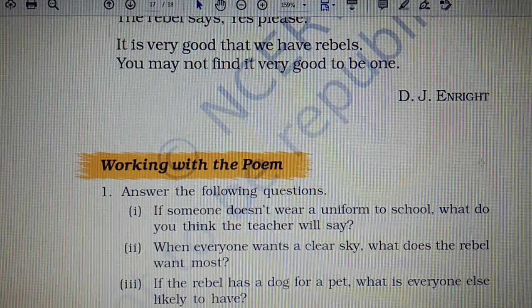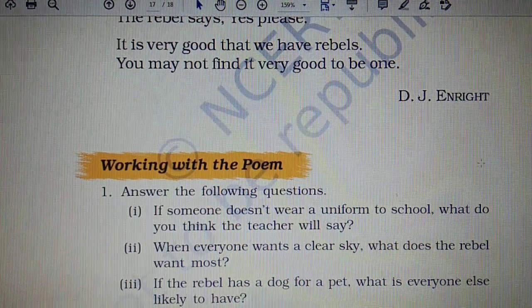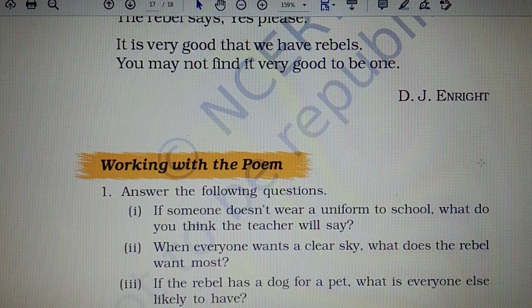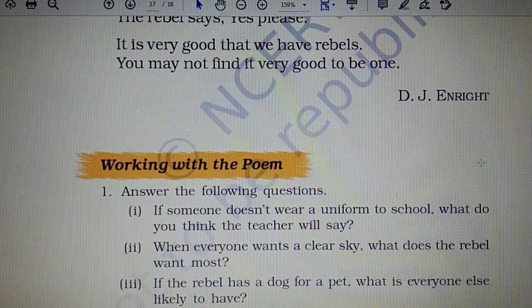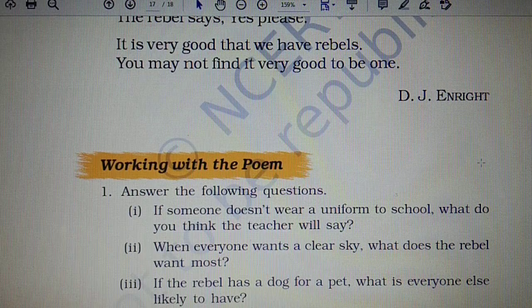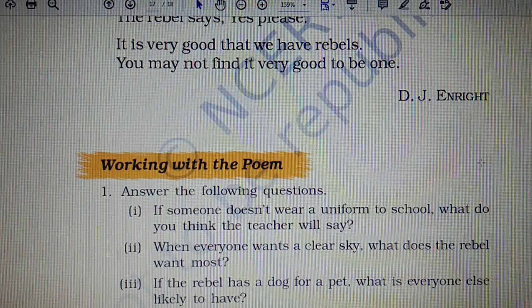So children, you go through this poem nicely, and it's your decision whether you want to be a rebel. Yes, be a rebel, but not to such an extent that society will start hating you. But you should come out with new ideas by thinking something different, which will bring productivity to society, which will help the citizens of your country, that will help the country to develop.